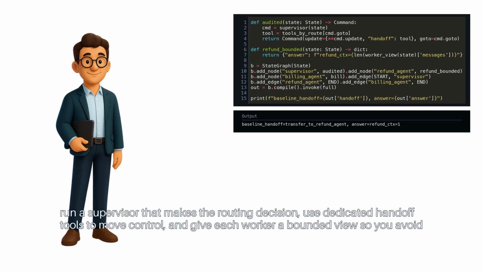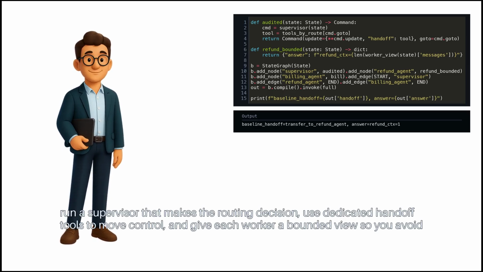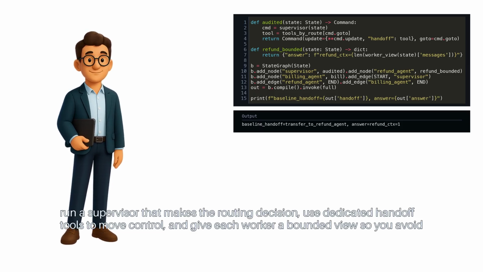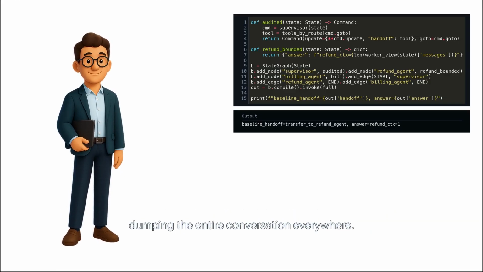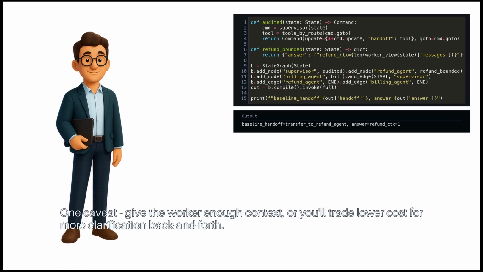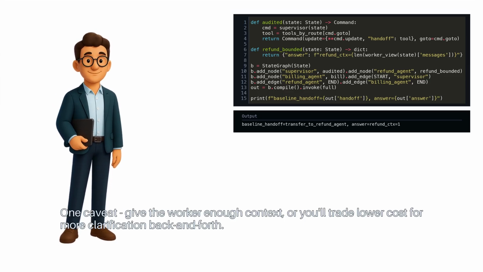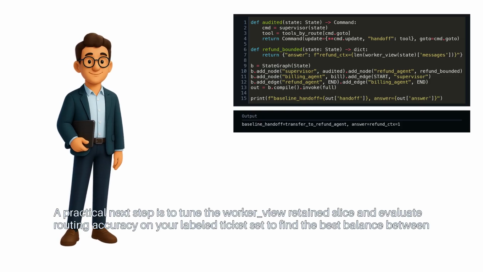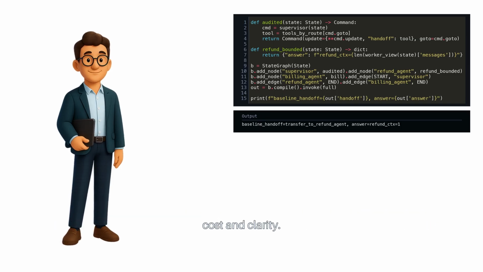To sum up, run a supervisor that makes the routing decision. Use dedicated handoff tools to move control, and give each worker a bounded view so you avoid dumping the entire conversation everywhere. Use this when you want controlled delegation, predictable token cost, and an auditable record of who saw what. One caveat: give the worker enough context, or you'll trade lower cost for more clarification back and forth. A practical next step is to tune the worker view retained slice and evaluate routing accuracy on your labeled ticket set to find the best balance between cost and clarity.